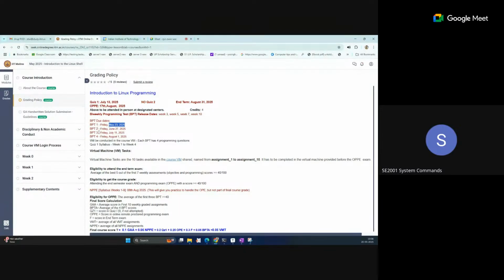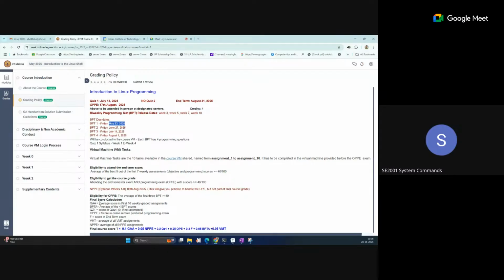This is graded, and OPPE exam eligibility also depends on this criterion. The eligibility for the OPPE: the average of the first three BPT should be greater than 40. So do not miss any BPT assignments, otherwise maybe you will not be able to give the OPPE exam. And you need to pass the OPPE exam separately in this course. This is one important criterion.